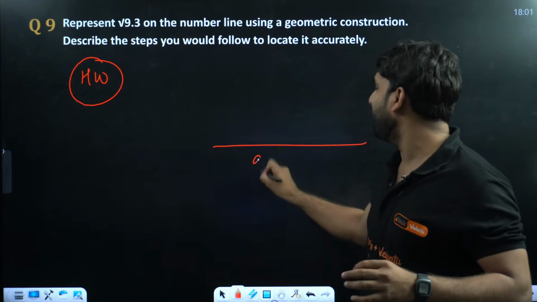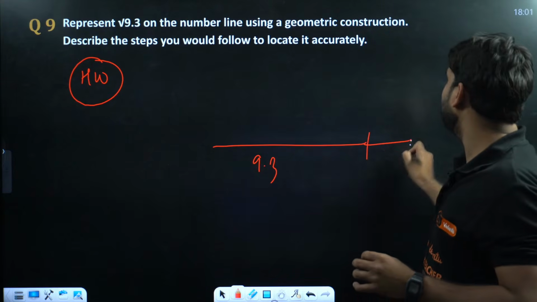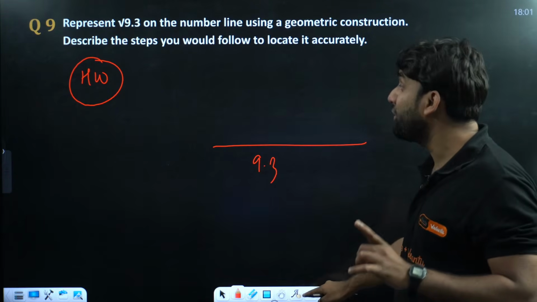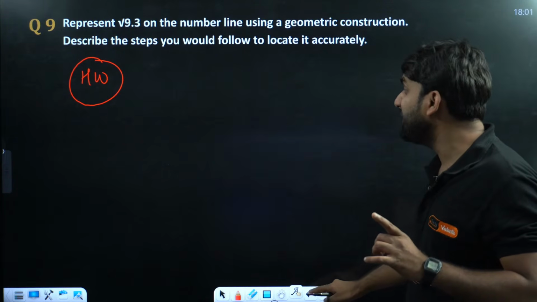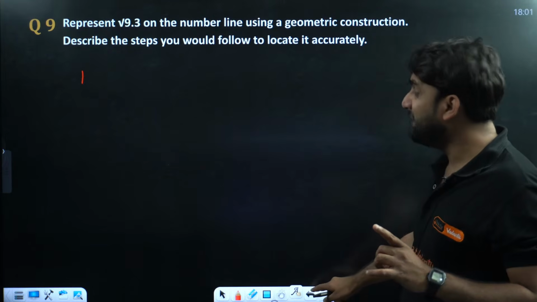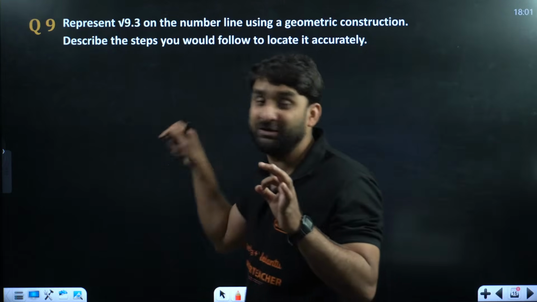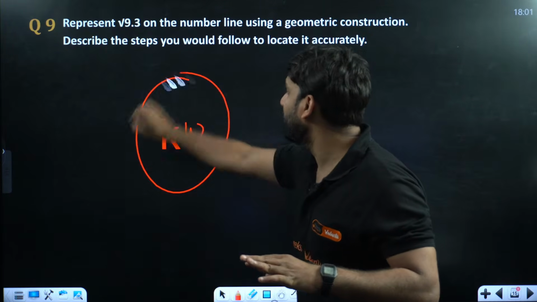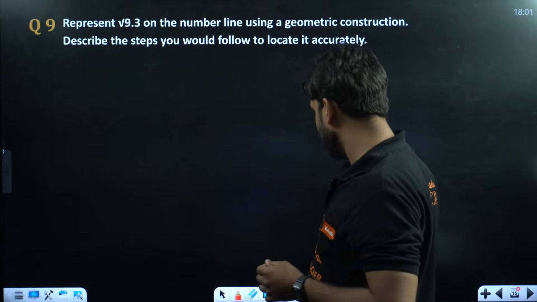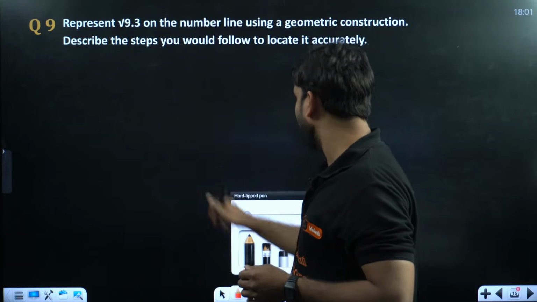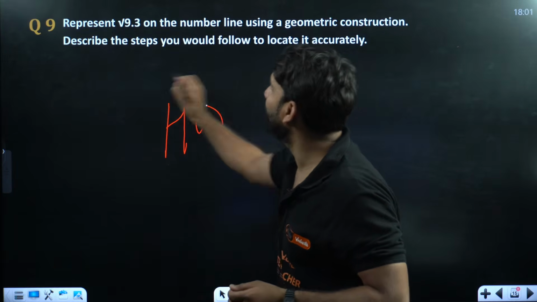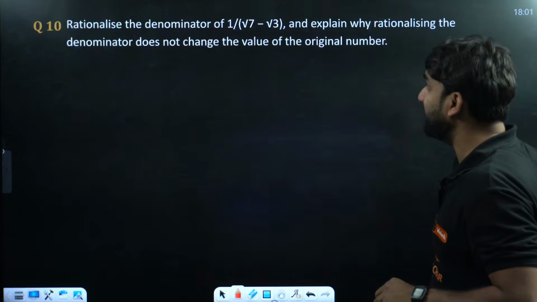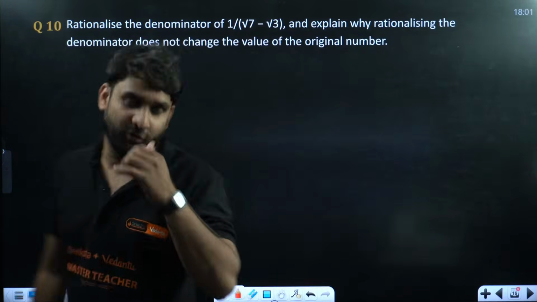Drawing the line of 9.3 and increasing the line by 1 unit, marking this. I will be teaching you this question in the next session. Don't forget to come to the next live class, everyone. I'll be giving you the solution of this special question. For now, I'm giving this question for your homework. This is HW, homework. Very logical question, very easy question. Only one question I'm giving you for homework.